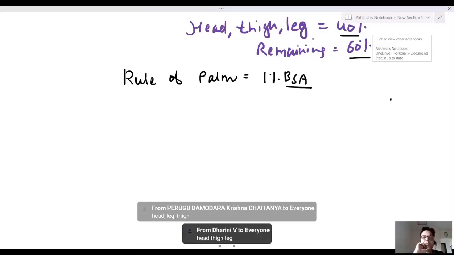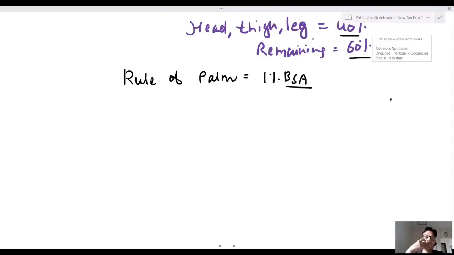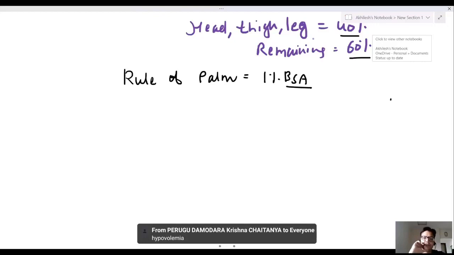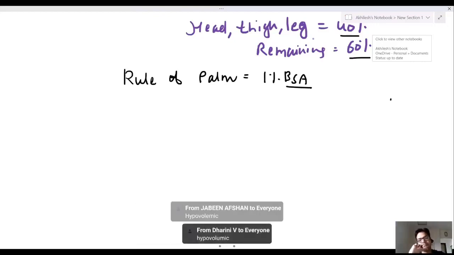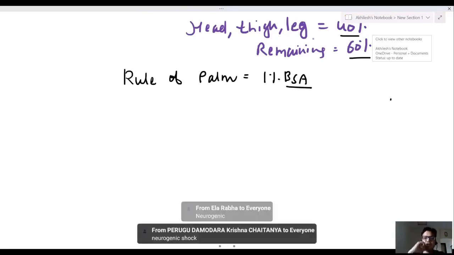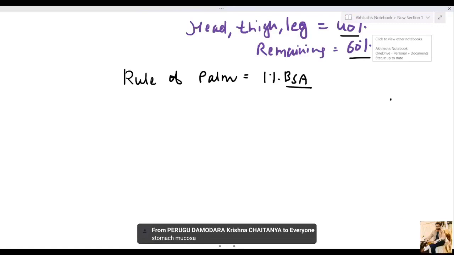What is the most common cause of death in burn? Hypovolemic shock. What is the most common cause of death in acute burn? Neurogenic shock. Vishnuyevsky spot is seen in which organ? Stomach mucosa. Which condition?